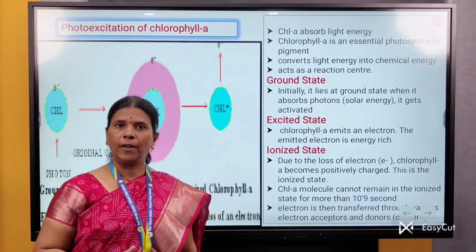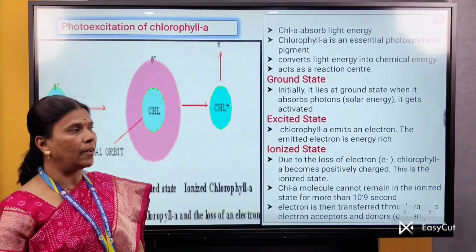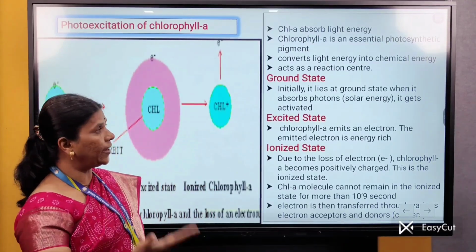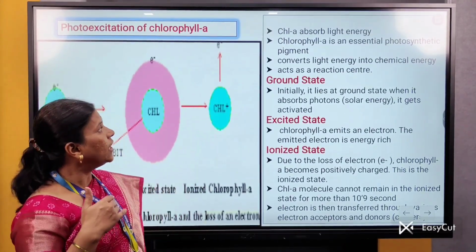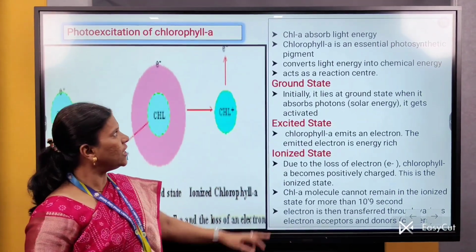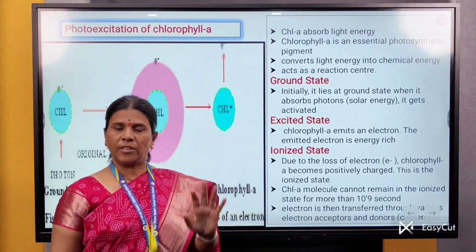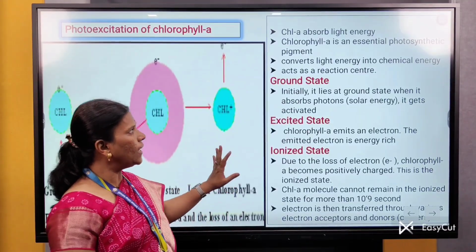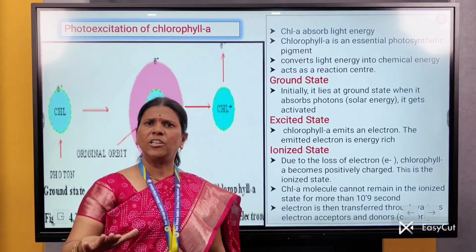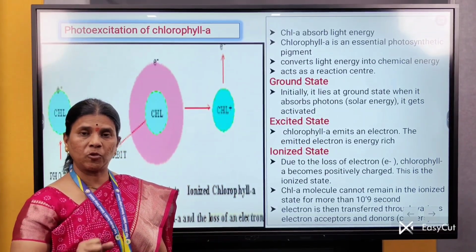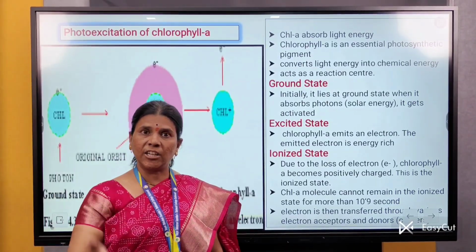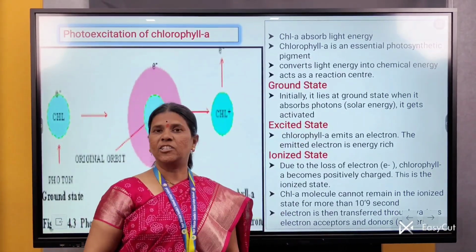Initially the chlorophyll A molecule is in the ground state, but when it absorbs light from the sun it becomes activated and energy rich. That state is called the excited state. The first stage is the ground state. Ground state is the state in which the chlorophyll A molecule does not have an energy rich electron, but when it absorbs light energy from the sun it becomes excited, and that state is called the excited state.